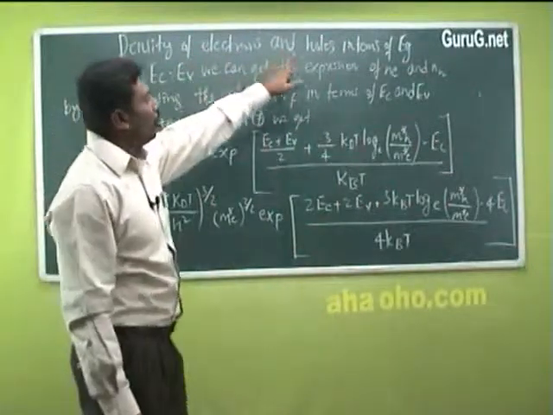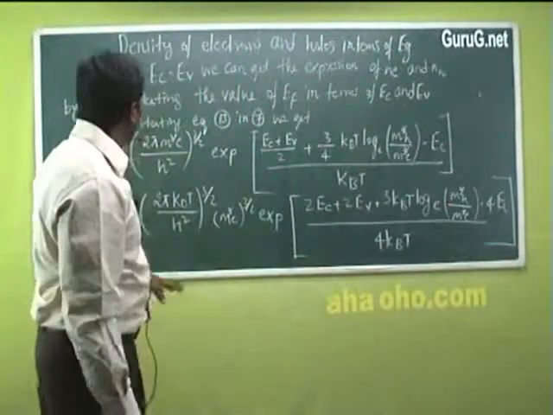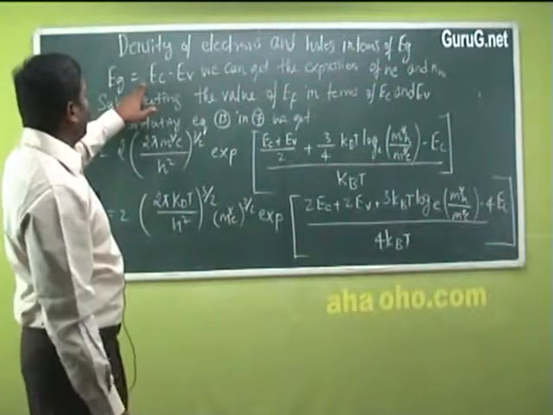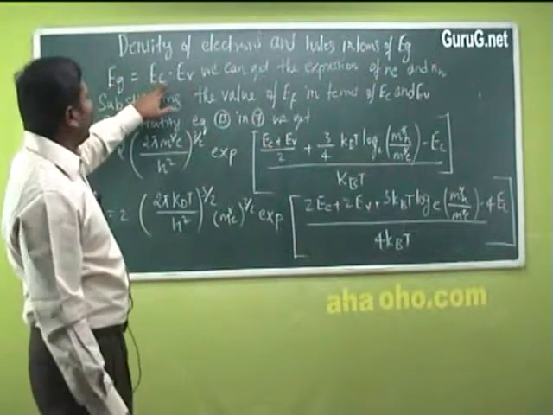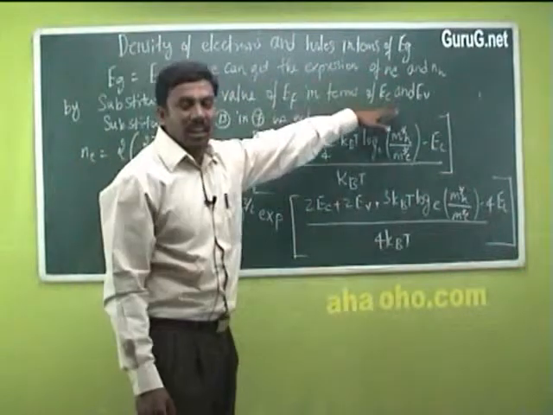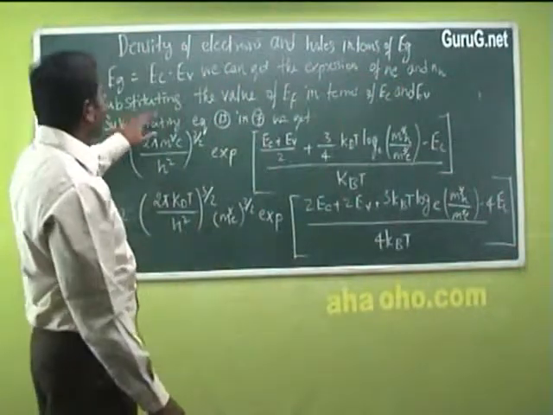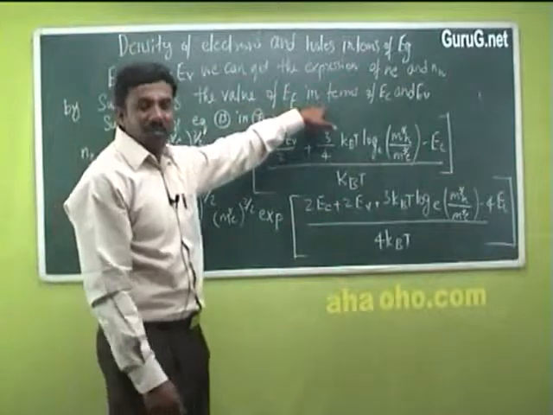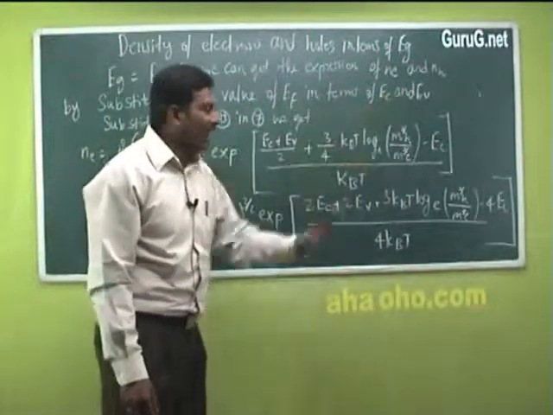Density of electrons and holes in terms of energy gap Eg. The energy gap Eg in case of an intrinsic semiconductor is equal to EC minus EV, where we can get the expression for n_e and n_h by substituting the values of EF in terms of EC and EV.